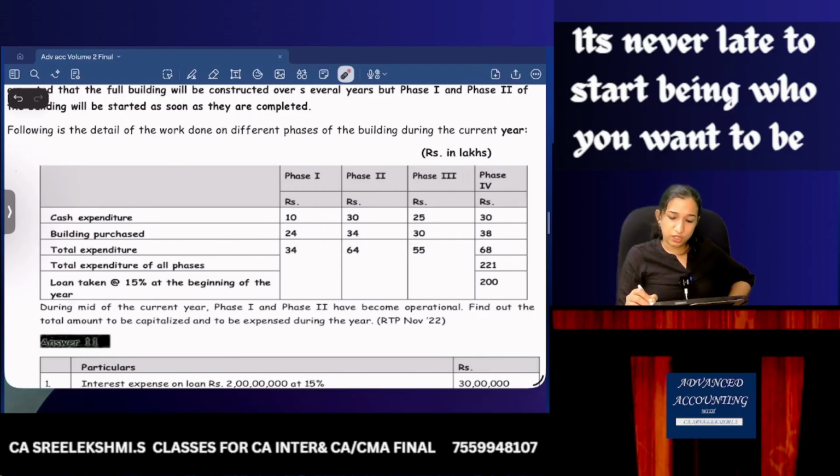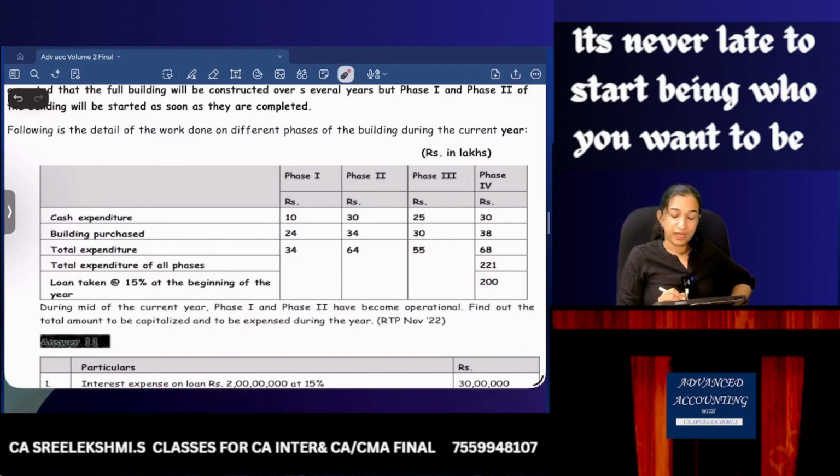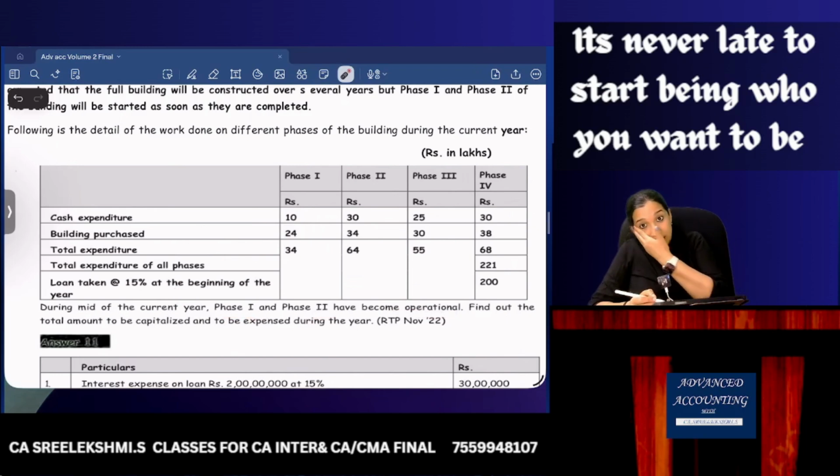So total expenditure is 221 for this building. And we have taken a loan at 15% interest at the beginning of the year, 200. During the mid of the current year, which means 6 months, phase 1 and phase 2 have become operational. How much interest can be capitalized? How much interest can be expensed during the year?